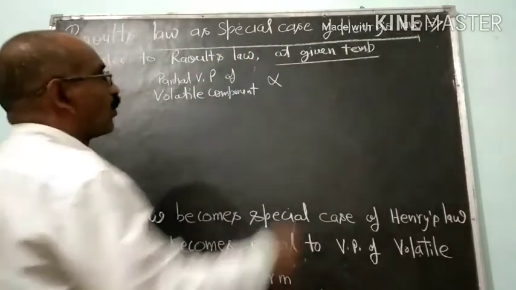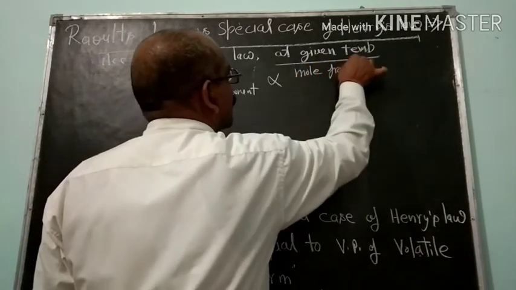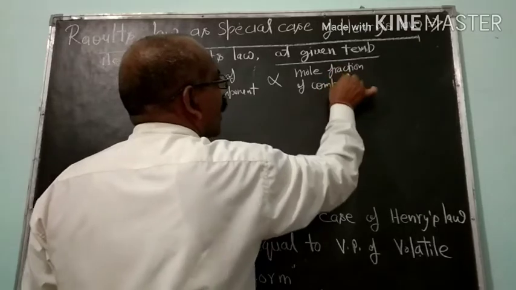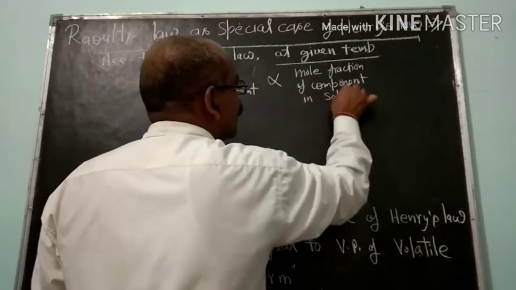will be directly proportional to the mole fraction of the component in solution.